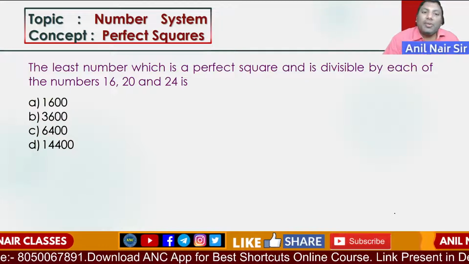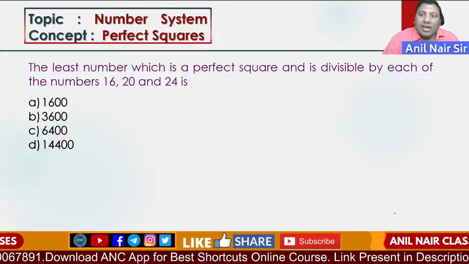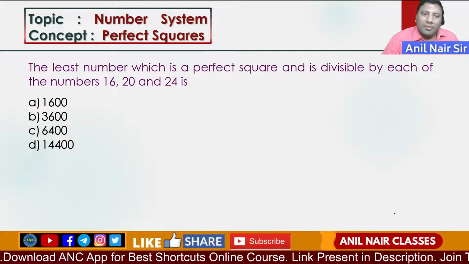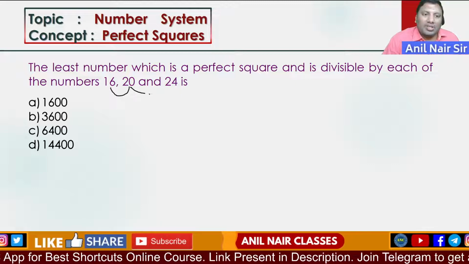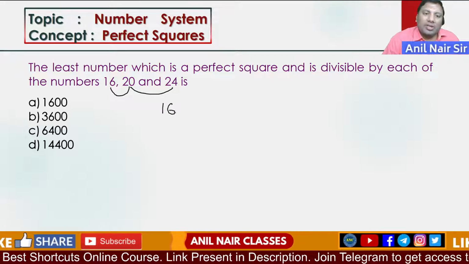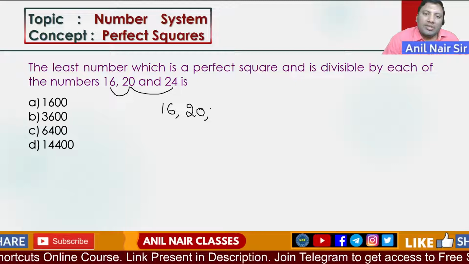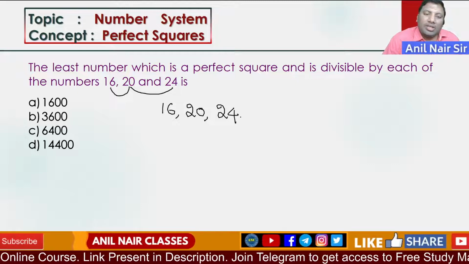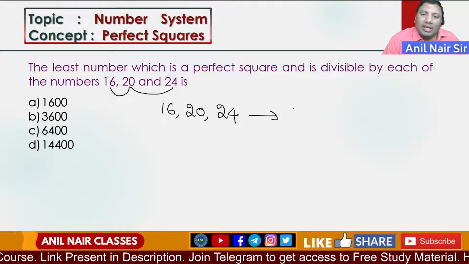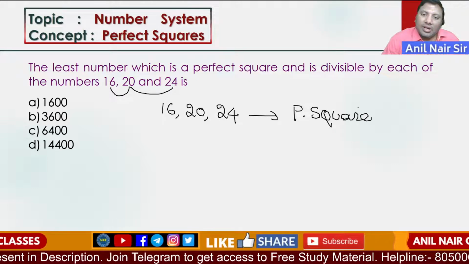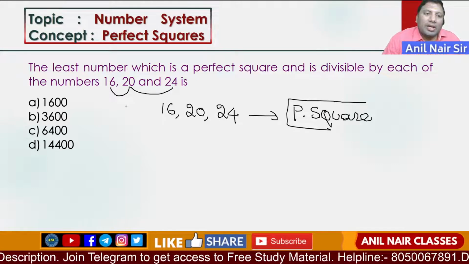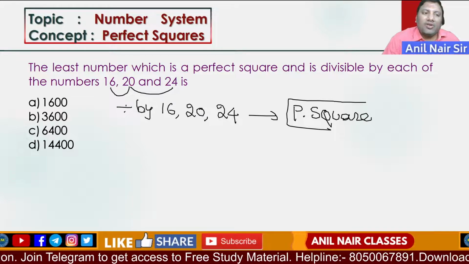The least number which is a perfect square and is divisible by each of the numbers 16, 20 and 24.